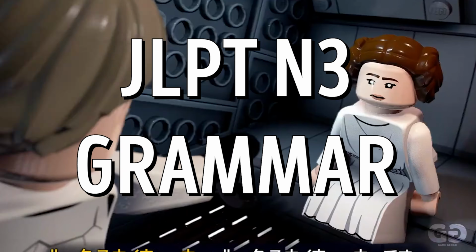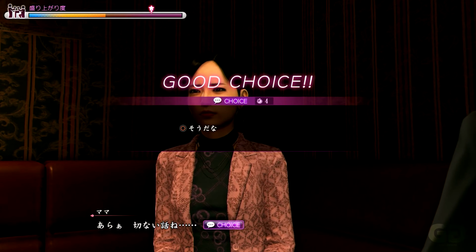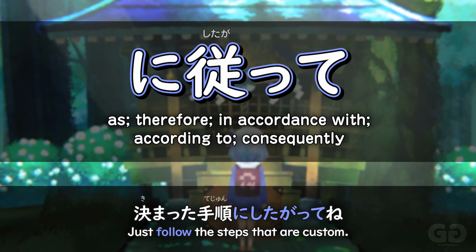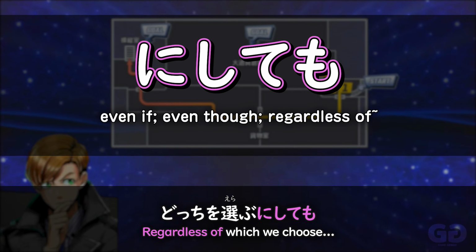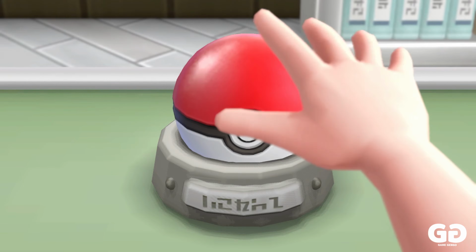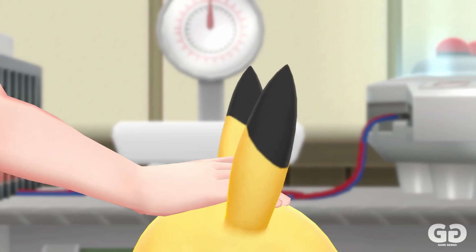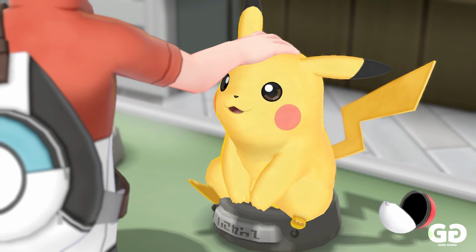Game Gengo e yokoso. In this video, you're going to be learning how to use ni shitewa, ni taishite, ni shitagatte, and ni shitemo in Japanese. We're going to be having a look at how these pieces of grammar are used with a bunch of examples taken from video games, so that you can see in what situations and contexts these pieces of language are used in.